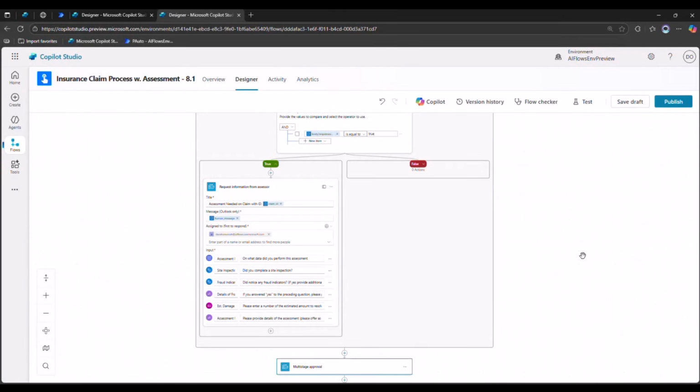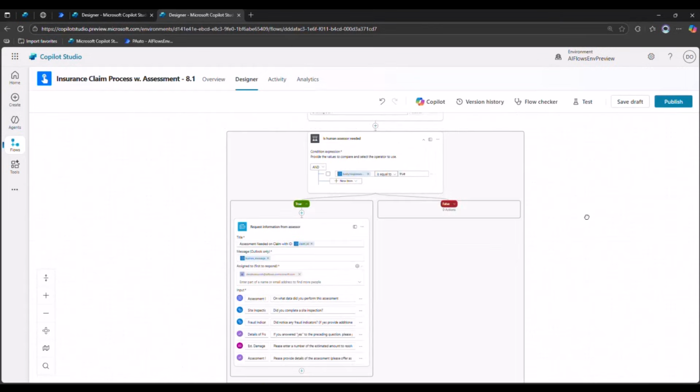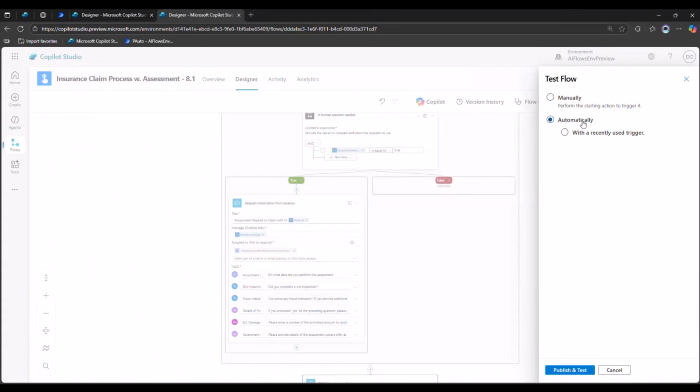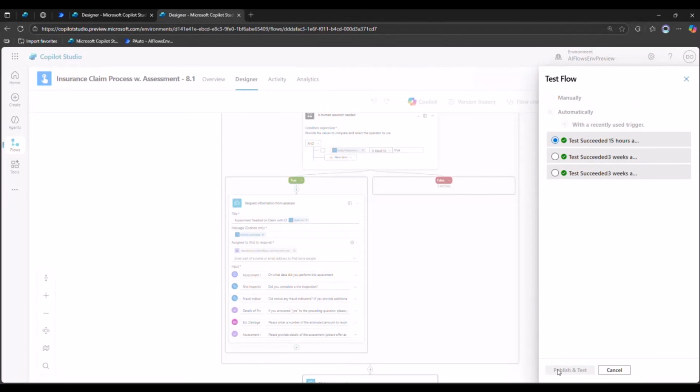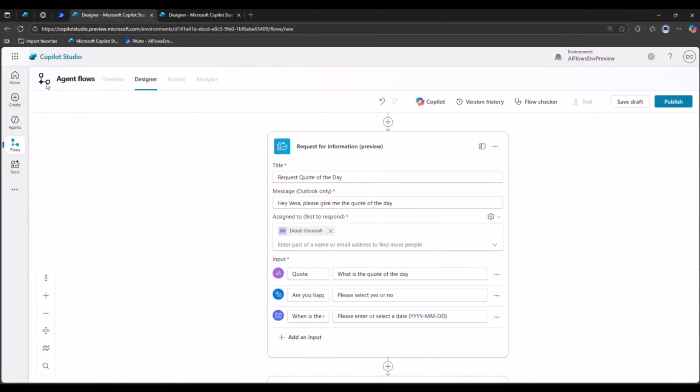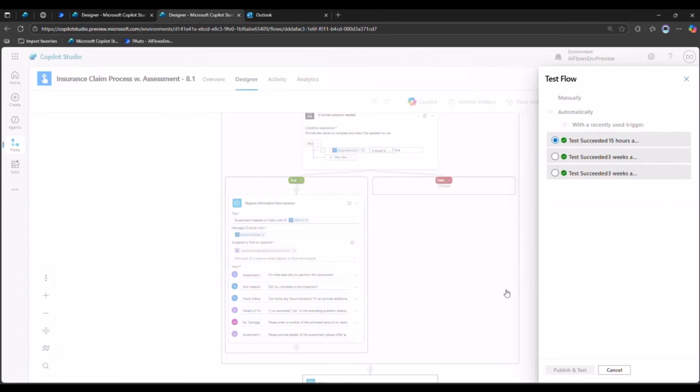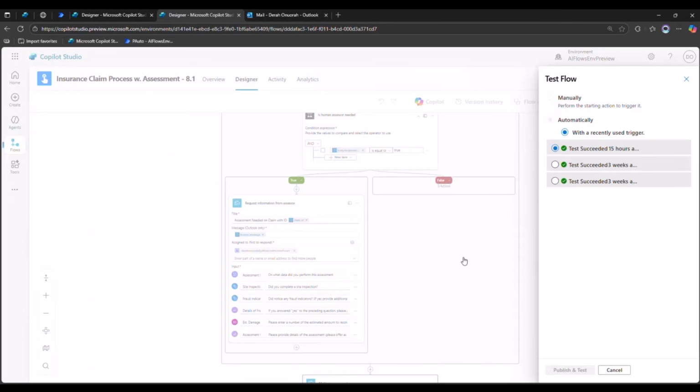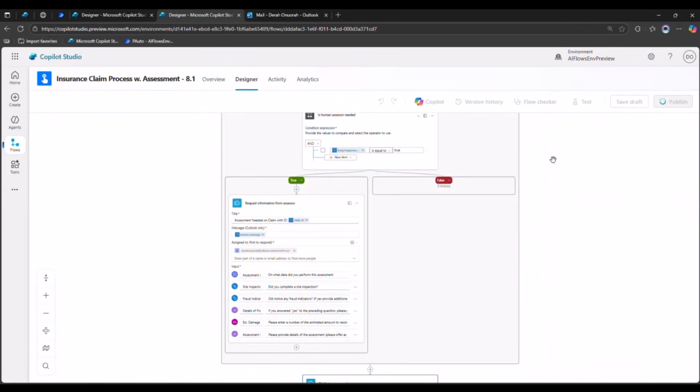Okay, so we've shown this in the flow, but now I think it's actually time to test this. Let's see it in action. So I'm going to publish the flow and I'm going to test. Now, what I'm going to do is just go to Outlook. So the flow is running now. It's publishing.